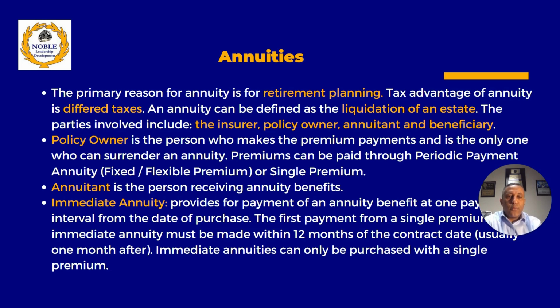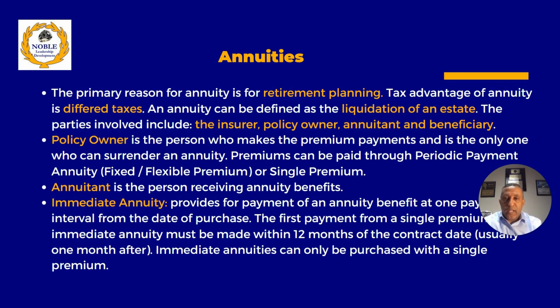Premium can be paid through periodic payment, or it can be a single premium payment. Annuitant is the person receiving the annuity benefits or the retirement planning, right? So the person receiving the benefit is the annuitant. The person putting the money into an annuity is the policy owner, right?